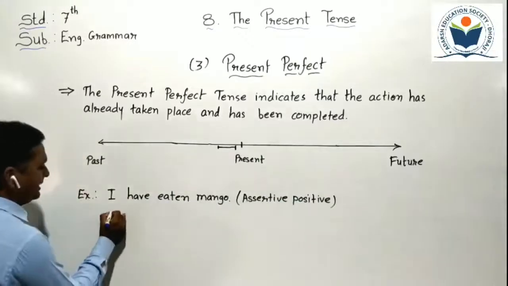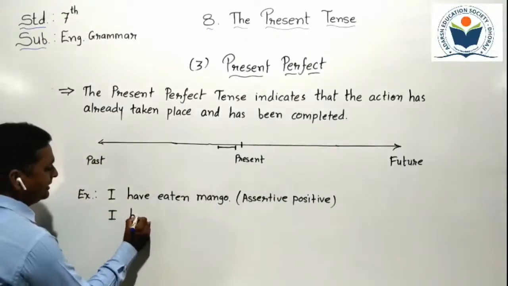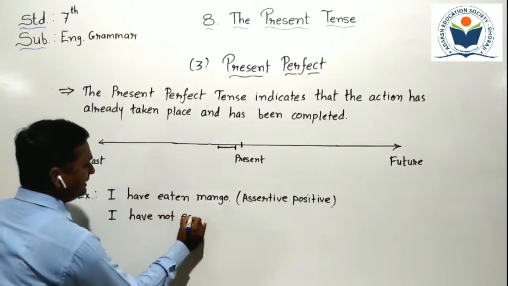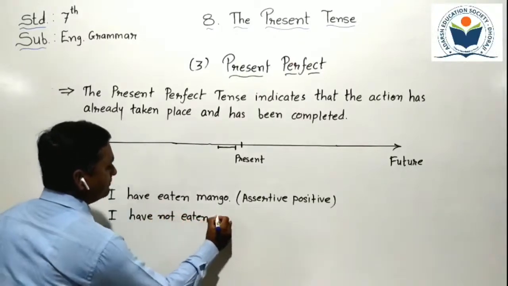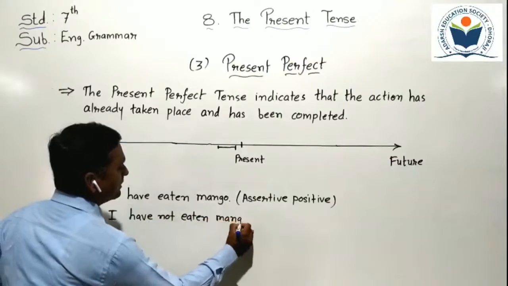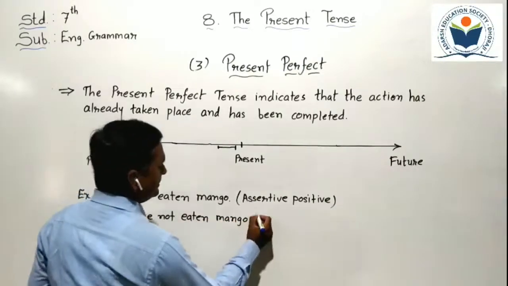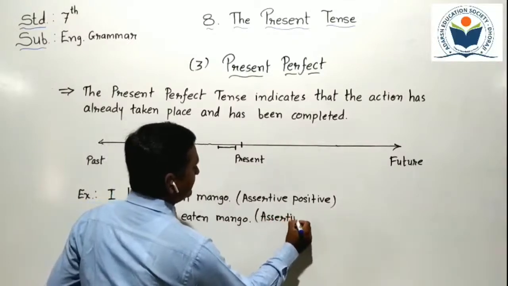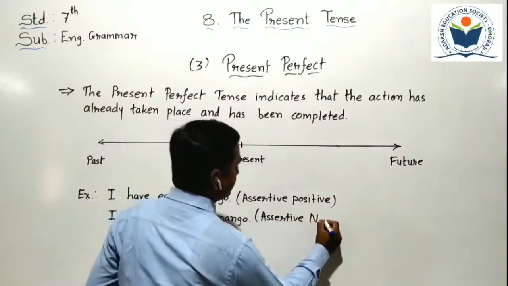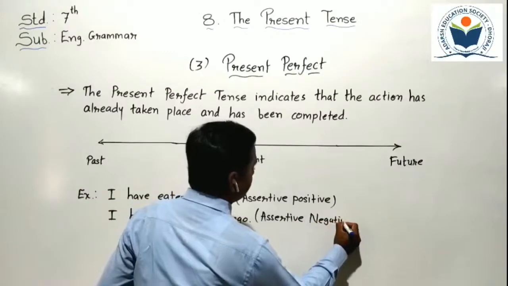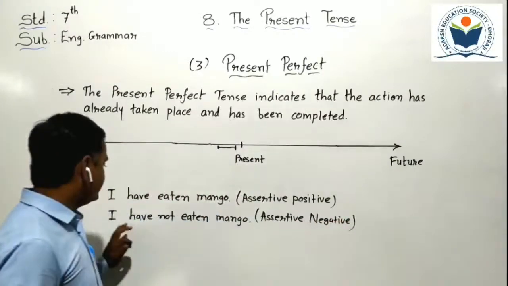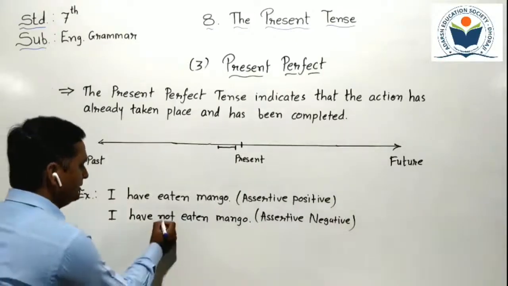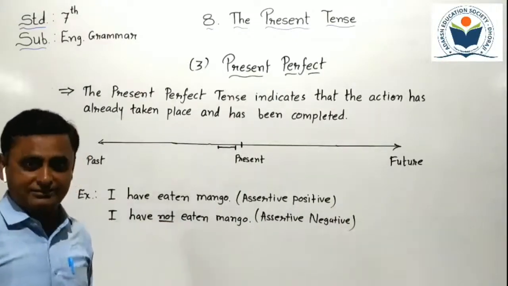It becomes like that: I have not eaten mango. It becomes an assertive negative sentence. Can you understand then? I have not. I add not here to make a negative sentence.